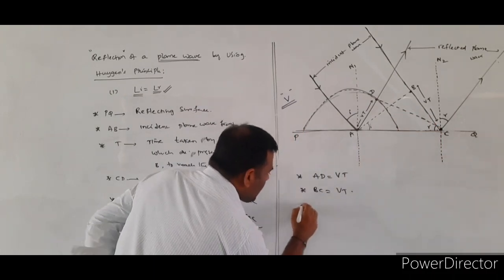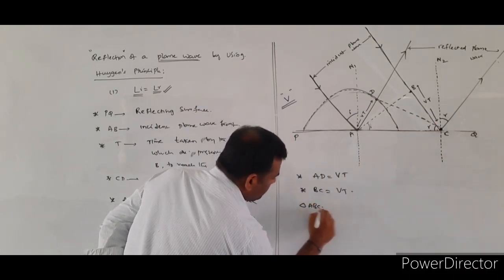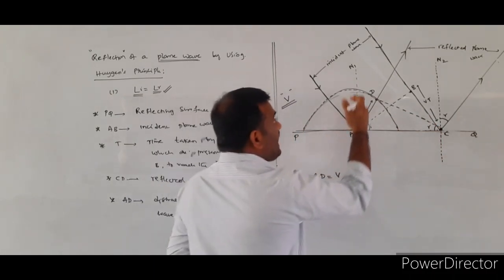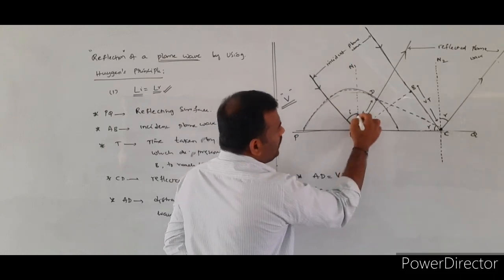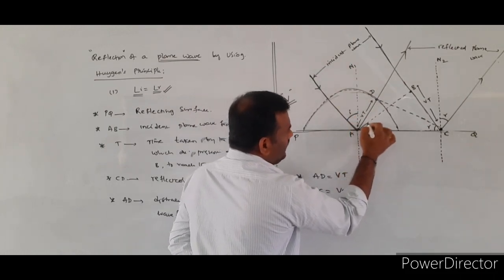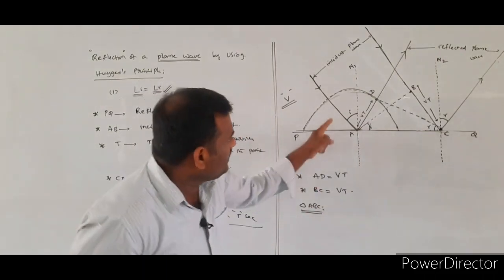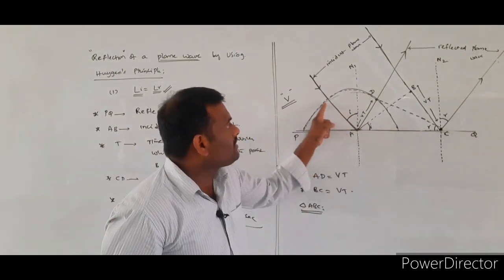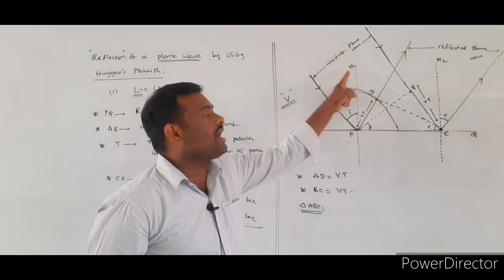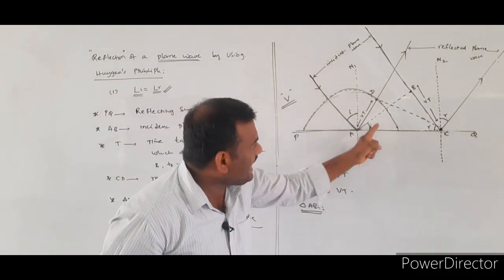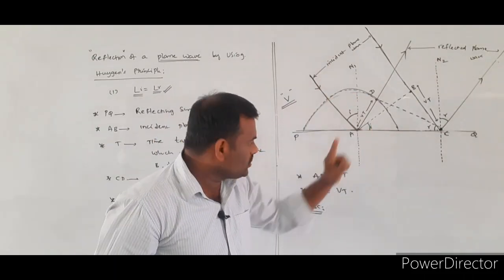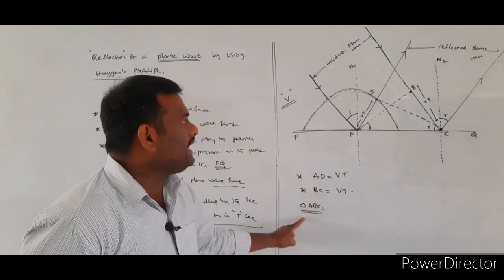If the angle of incidence is I, the angle at A is also I.